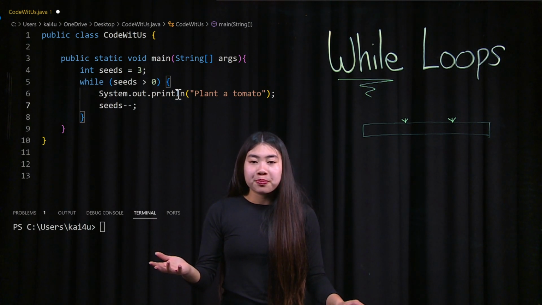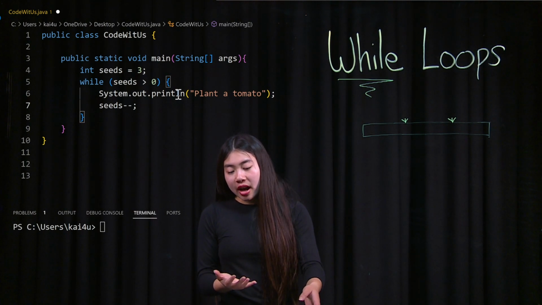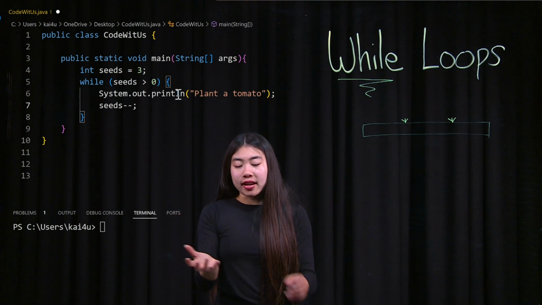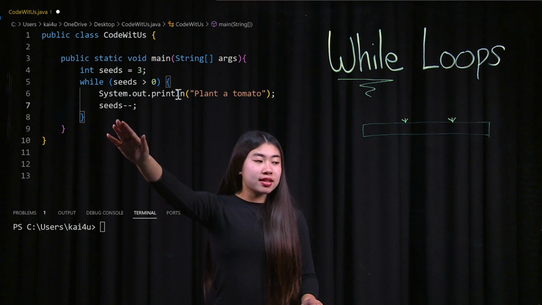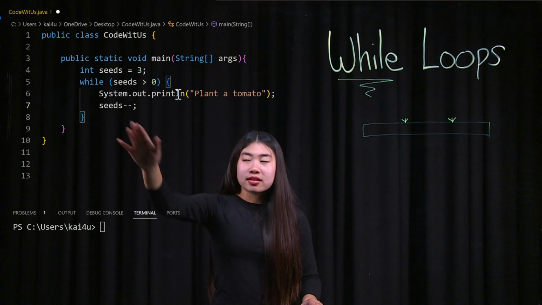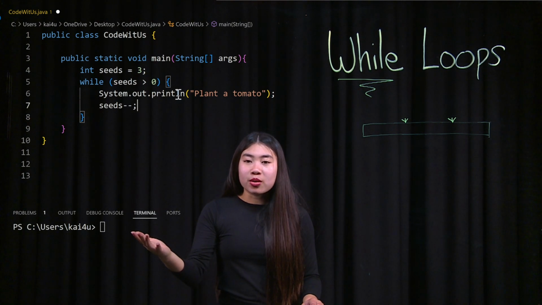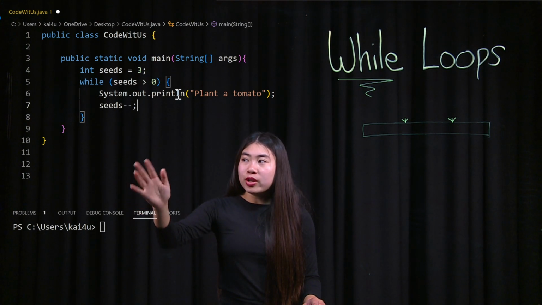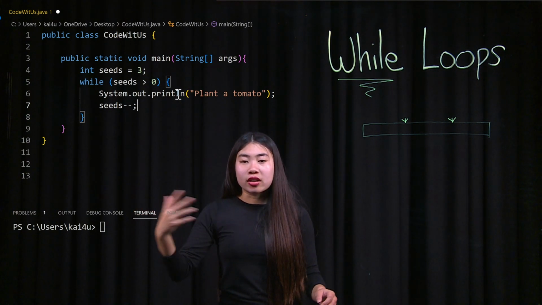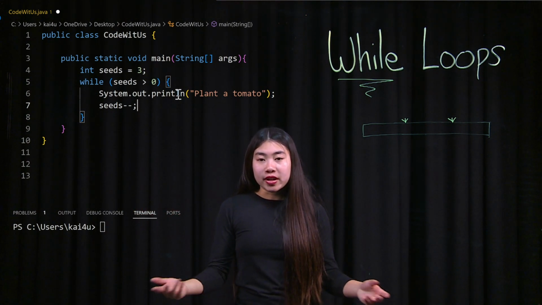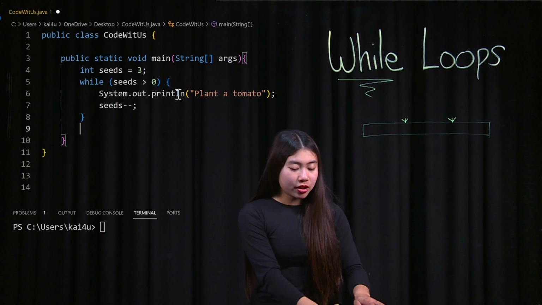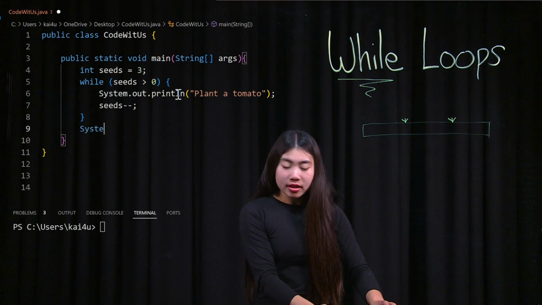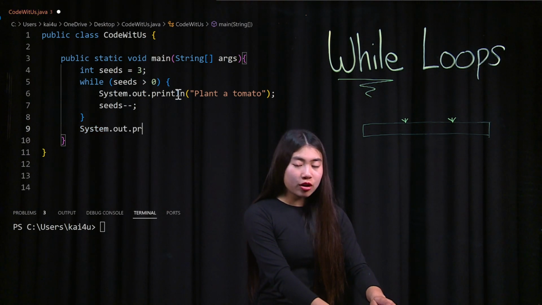For example, I have 3 seeds in my hand. I plant a tomato, and now I only have 2 seeds left. This is exactly what this line does. And it's really important so we don't have the same amount of seeds and our code gets stuck in an infinite loop.